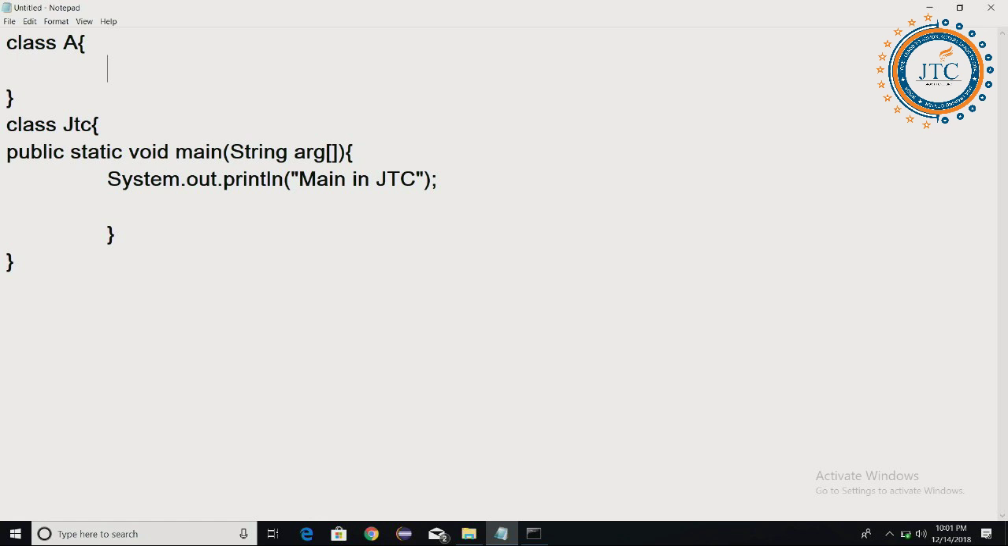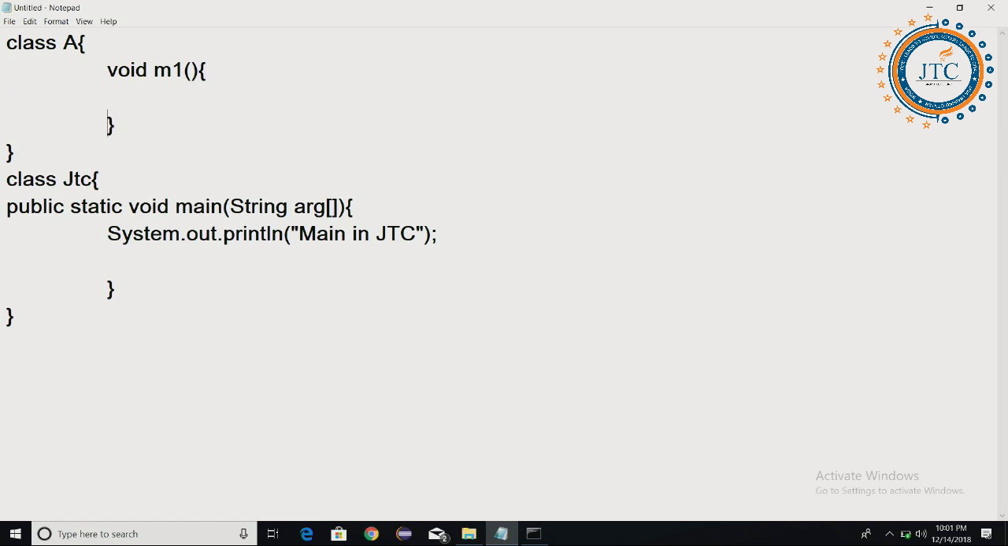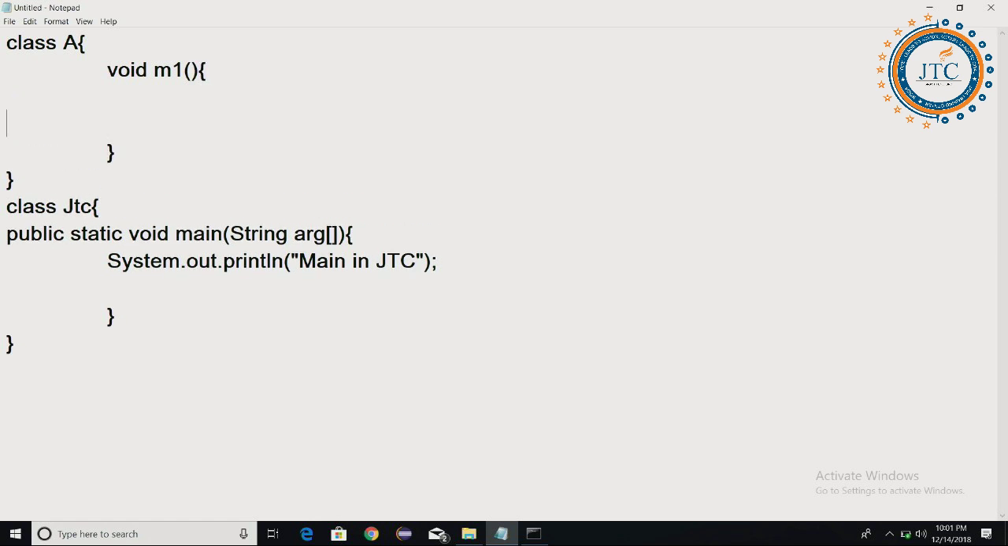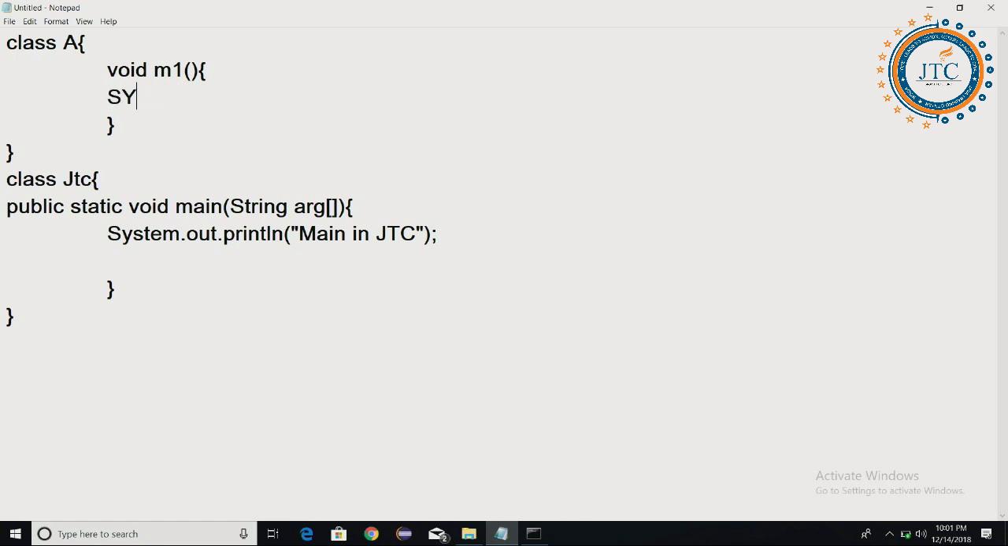Fine. Now, when I am writing these two classes, let's write here a void m1 method in class A. Inside this println, I am writing "m1 in A". Now I am creating the object of A, A a1, and calling the a1.m1 method here. This is one basic program I have written.